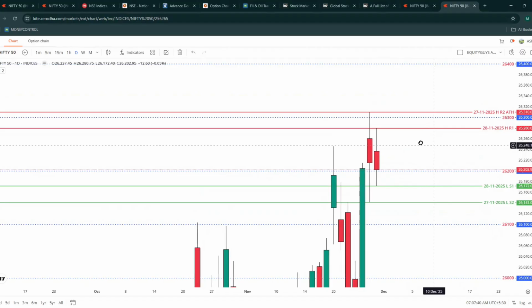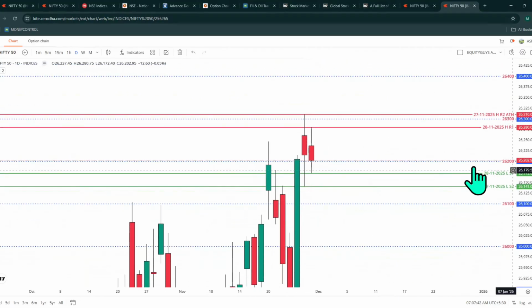From an intraday point of view, it is very, very simple. The data is suggesting somewhat neutral to bullish. You can see here a red candle, kind of a doji. I can't say this is a doji, but this high and low are very, very important. The first 15 minutes high and low will give me clarity on whether we are going towards upside or downside. My own prediction is the data is still on the bullish side.